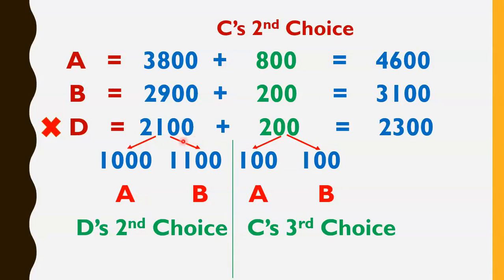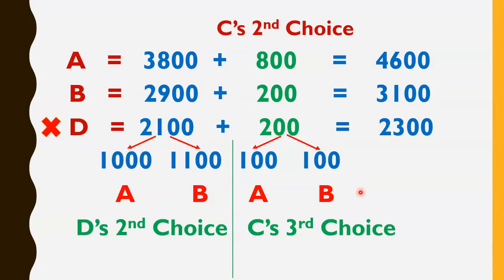So friends, let's suppose that 1000 candidates out of these 2100 gave second preference to A, and 1100 candidates out of 2100 gave second preference to B. So 1000 candidates gave second preference to A, whereas 1100 candidates gave second preference to B.